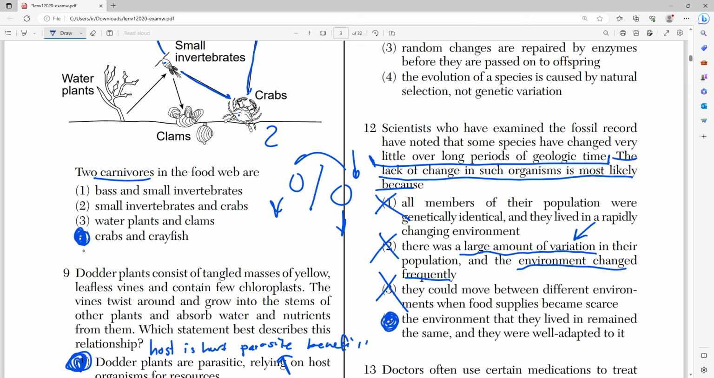The environment that they lived in remained the same, and they were well adapted to it. That's it, right? If you're well adapted to an environment, there's no need to evolve. Natural selection has nothing to select for since you're already well adjusted to your environment, and because your environment isn't changing, once again, there's no need for any new adaptations.